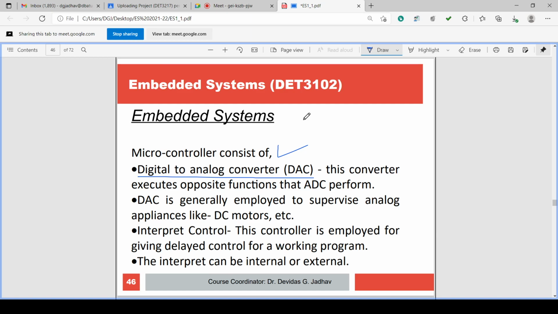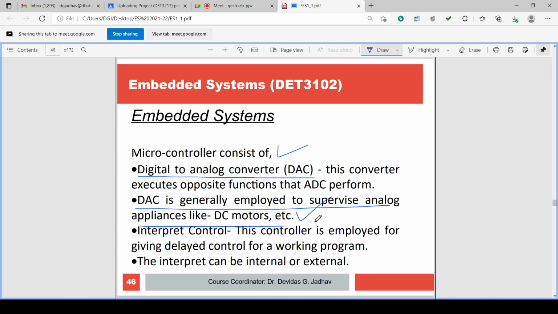So DAC is the converter which executes the opposite function of the ADC. What does ADC do? Analog voltage is converted into digital form. And here it does the opposite: a digital signal is converted into analog form. So DAC is generally employed to supervise analog appliances like DC motors, etc.